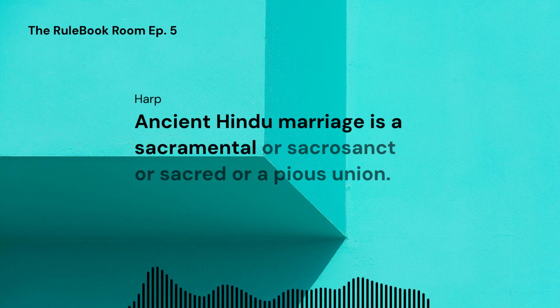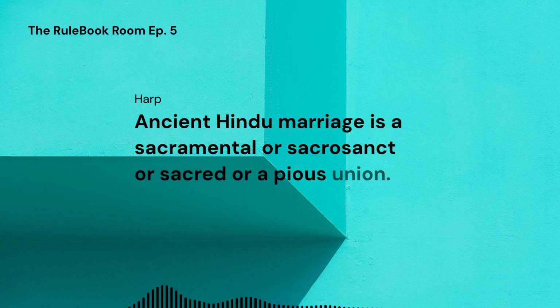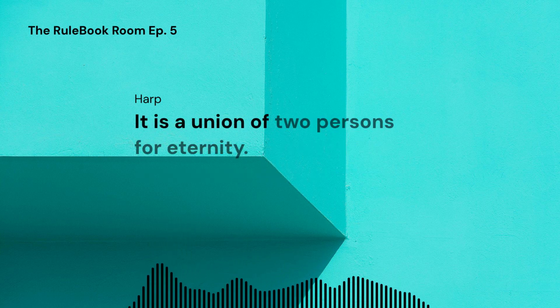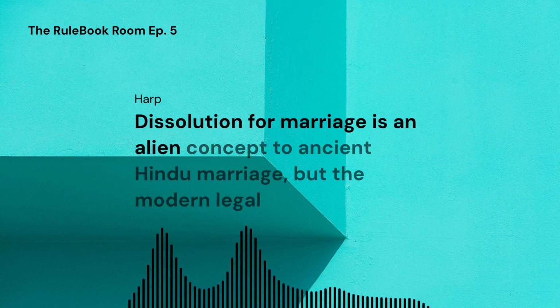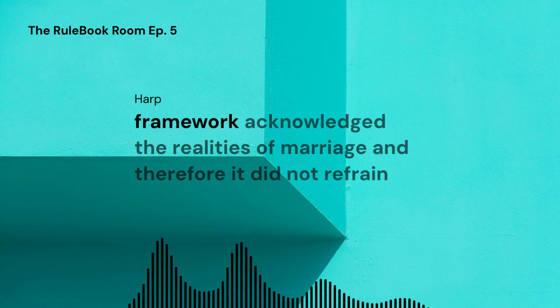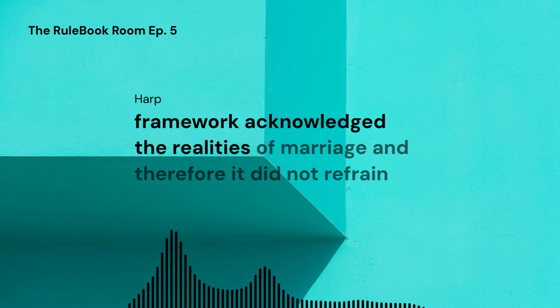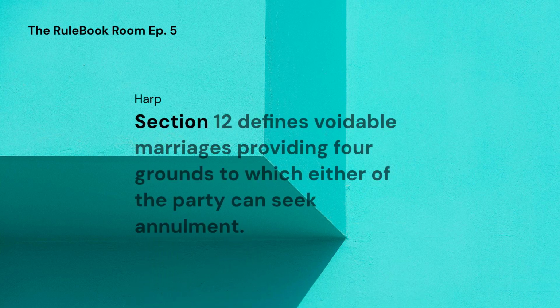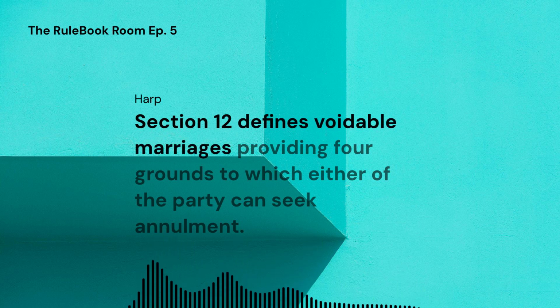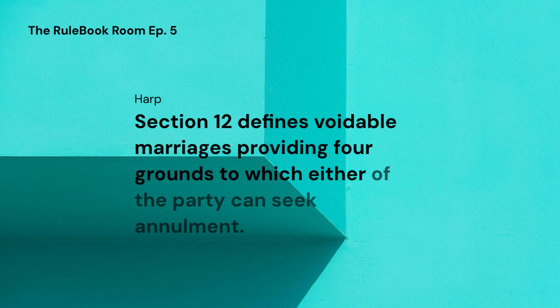Ancient Hindu marriage is a sacramental, or sacrosanct, or sacred, or a pious union. It is a union of two persons for eternity. Dissolution of marriage is an alien concept to ancient Hindu marriage. But the modern legal framework acknowledged the realities of marriage and therefore it did not refrain from extending relief in case of grievances. Section 12 defines voidable marriages, providing four grounds to which either of the parties can seek annulment.